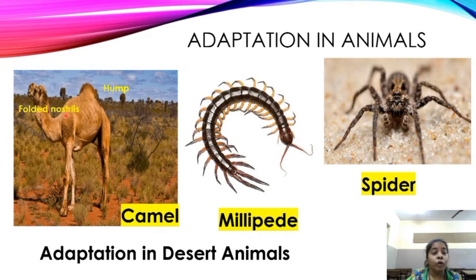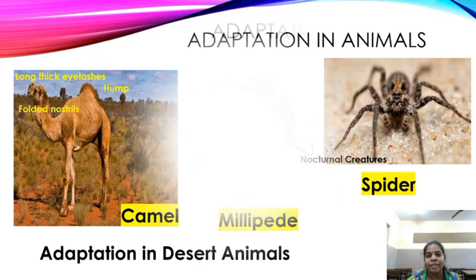Next, it is having folded nostrils. There are folds near the nostrils. So the sand does not go inside his nose. And long thick eyelashes. Even the eyelashes are protected so that the sand doesn't go into the eyes. These two, millipede and spider, both are nocturnal creatures. They come out only in the night time.